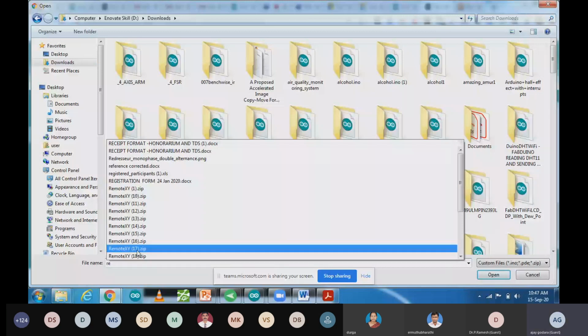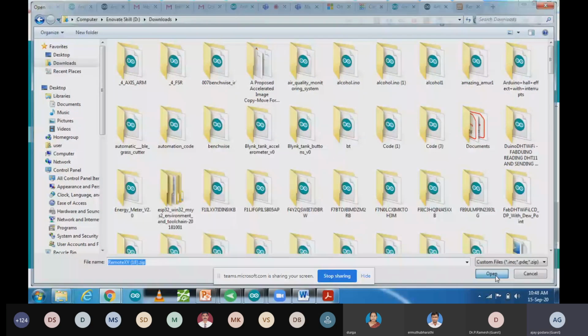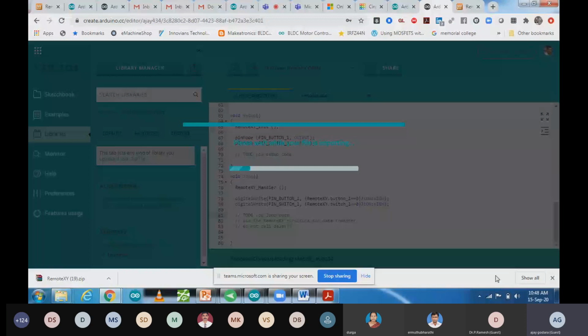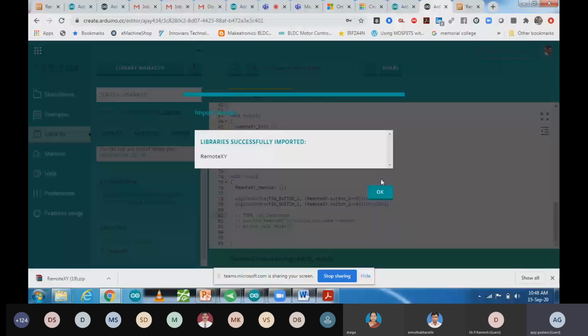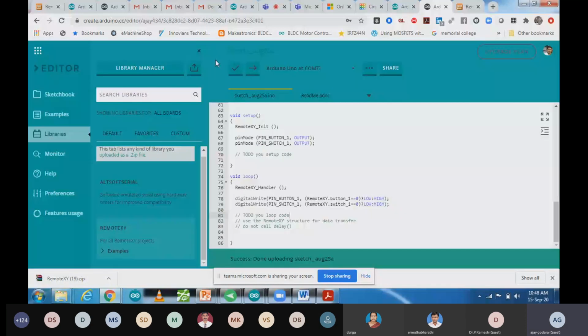So now I'm going to import that library in my cloud. I mean, in a cloud Arduino software I'm using it. In that software I'm going to update my library and code. This one is my code. I'm going to yes, I'm importing my library. Library is successfully imported. Now after that you can compile your code. But before adding library, if you are going to compile it, it will show error over there. So success compiling is being done over there.